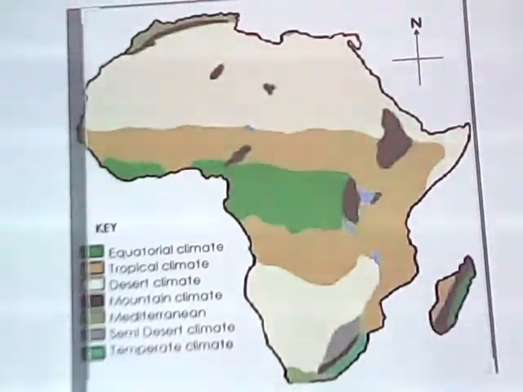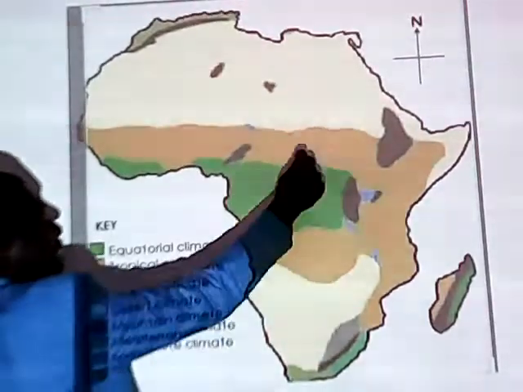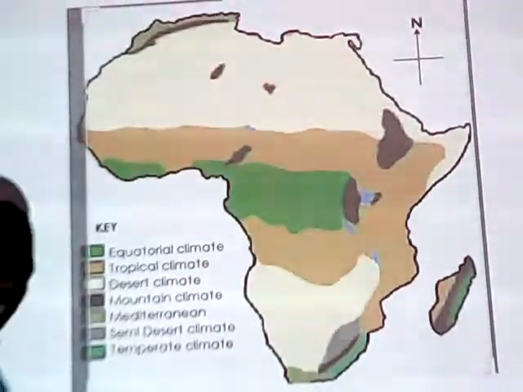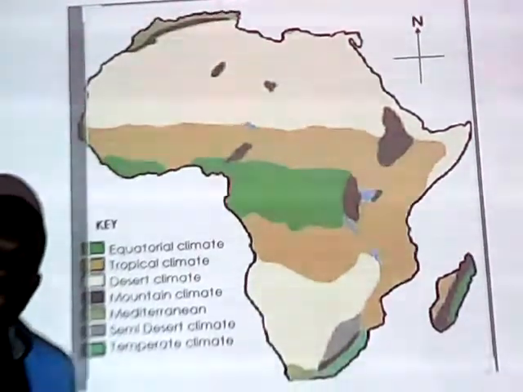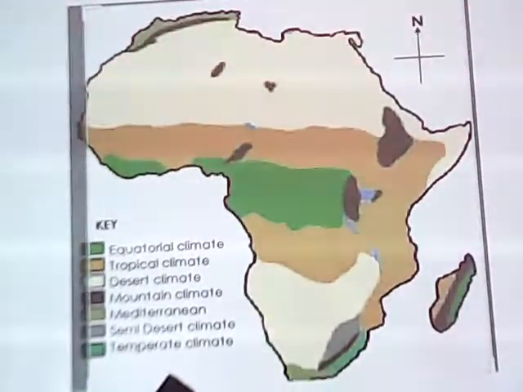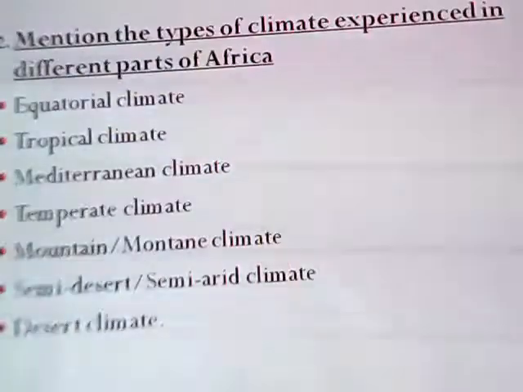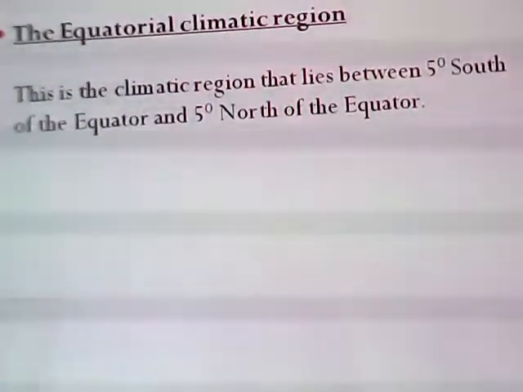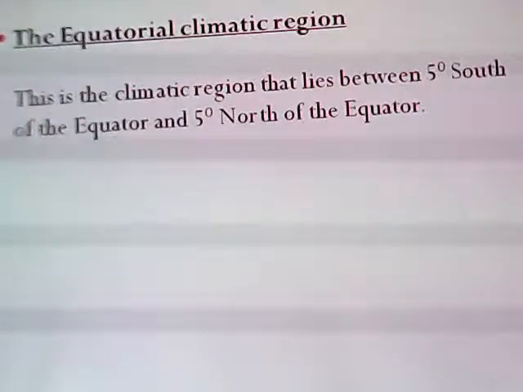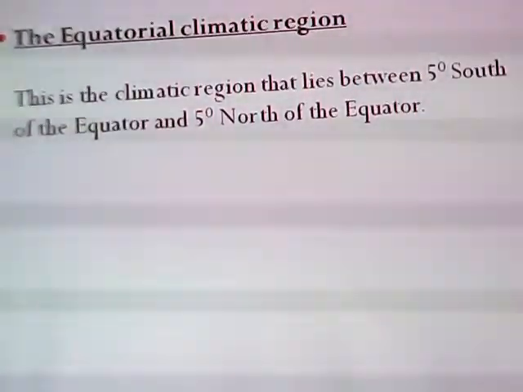It gets its name from the equator because it is around the equator. That's why we call it the equatorial climatic region. So equatorial climatic region is that region which is found at 5 degrees north and 5 degrees south of the equator. Are we together, candidates?